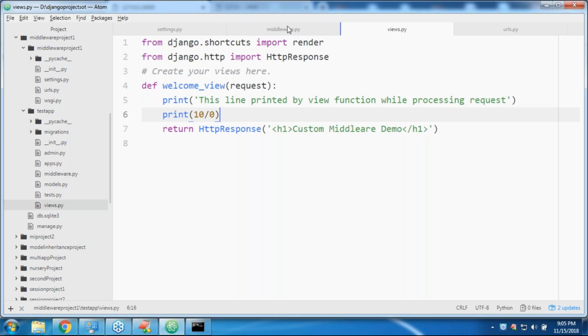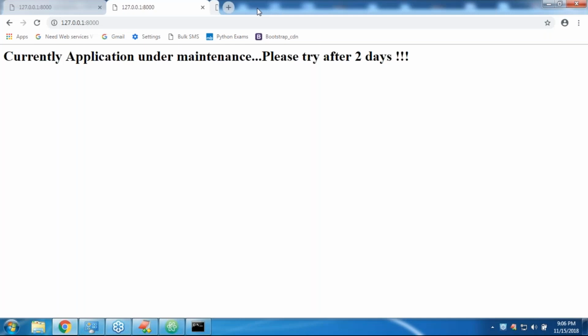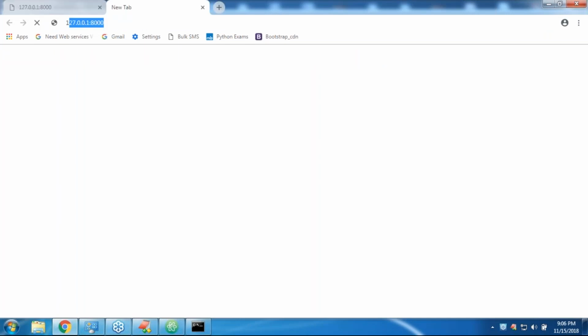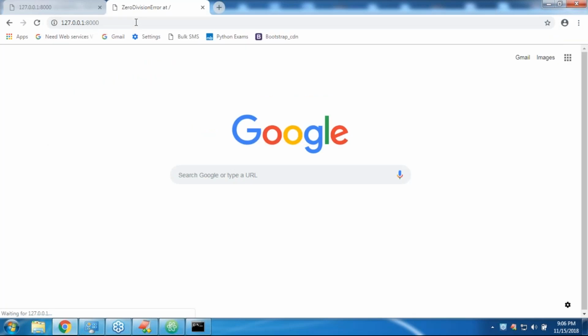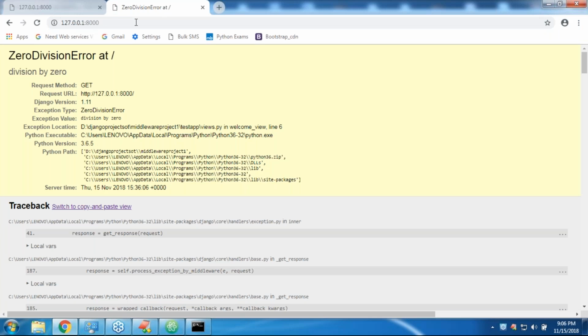Now let me send the request, to 127 like this. Can you please observe? Immediately, by default we get an error. Getting the point, right? Now what I want to tell is, whenever your view function raises any error, don't send this error directly to the end user.